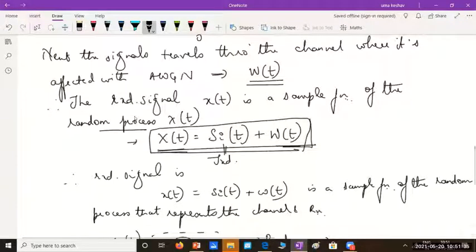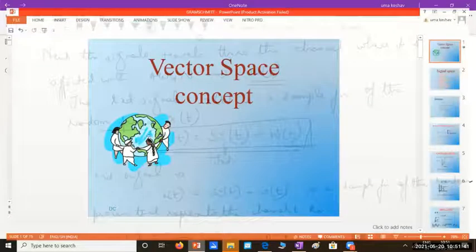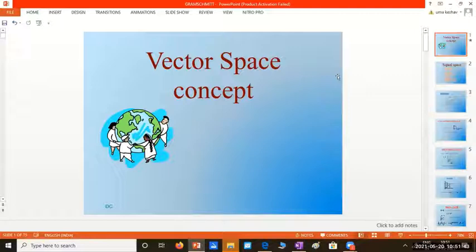And before going to the Gram-Schmidt orthogonalization procedure, let us review a little bit of the vector space concept. You have studied all this. So very quickly, in 5 minutes, let me try to review as much as possible. We'll be using all this extensively in this module.